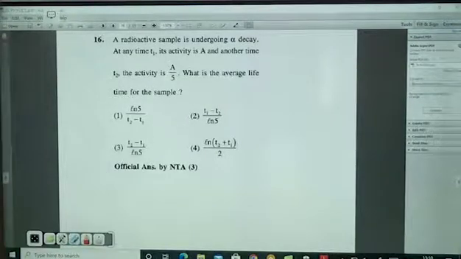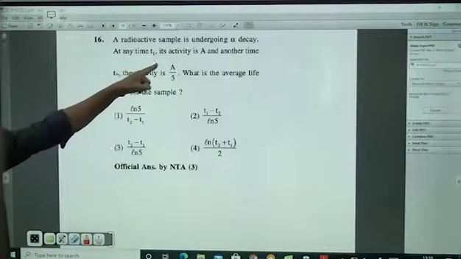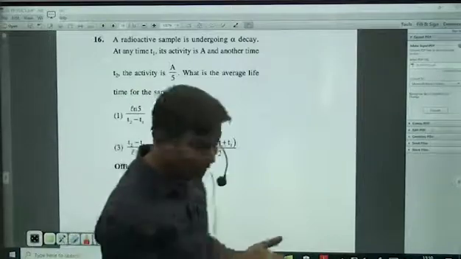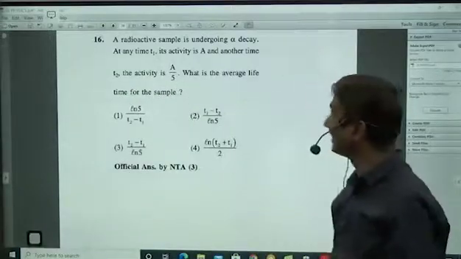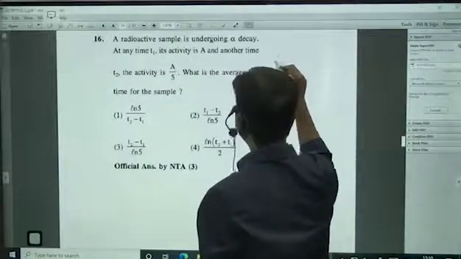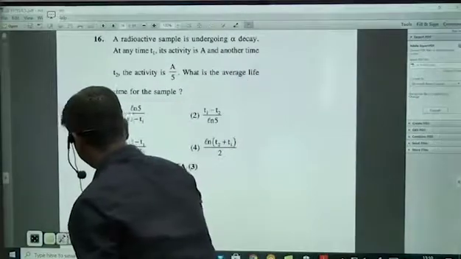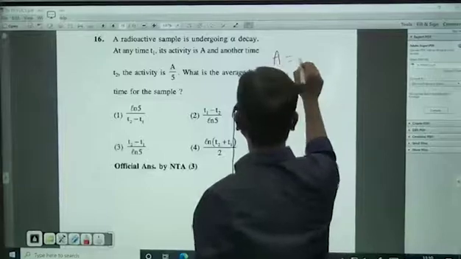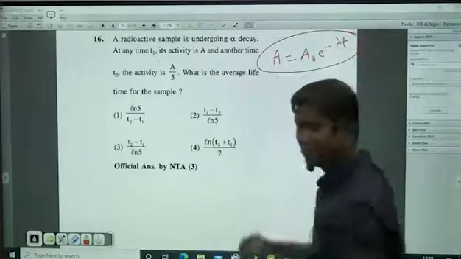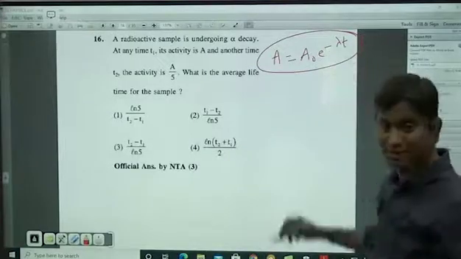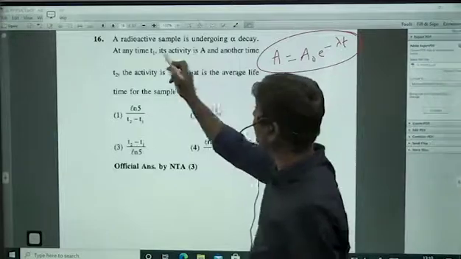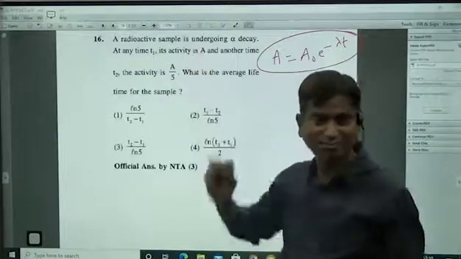Radioactivity. A sample is undergoing alpha decay. At any time t1, its activity is A, and at another time t2, the activity is A by 5. Here we will get a doubt, because we have studied that activity at any time t is equal to initial activity into e power minus lambda t. This is the formula we know. Activity after a time t is equal to initial activity into e power minus lambda t. Now you are having a doubt that, sir, can we take this as initial activity? Means 100% yes. You can take.